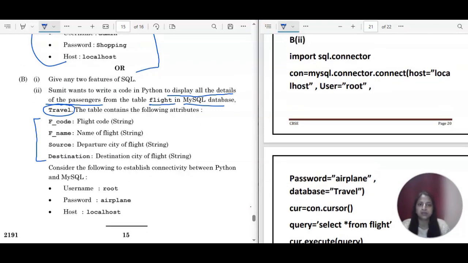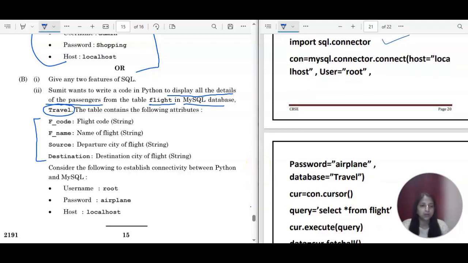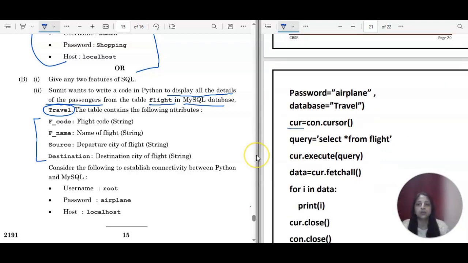So you will start with the same import, the SQL connector, and then you will create the connection object. It is mysql.connector.connect. Host name is localhost, user is root, and the password is airplane, and the name of the database is travel. So database is equal to travel. And then you will create the cursor object with this connection object. So con.cursor, this is cursor object cur, and then you will execute the query.